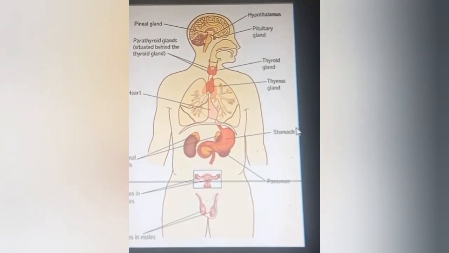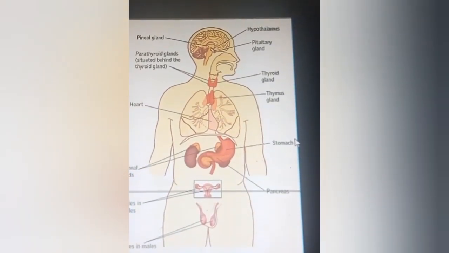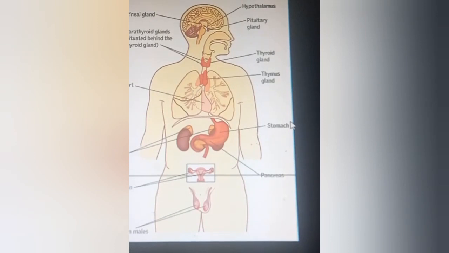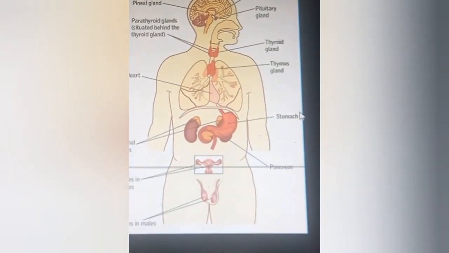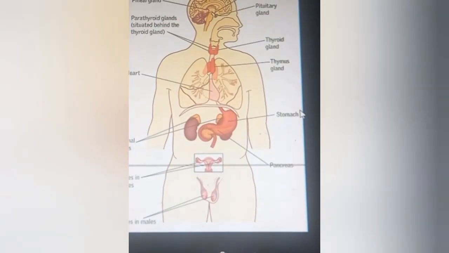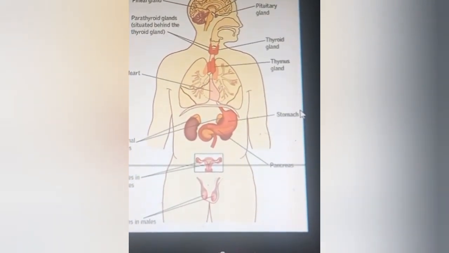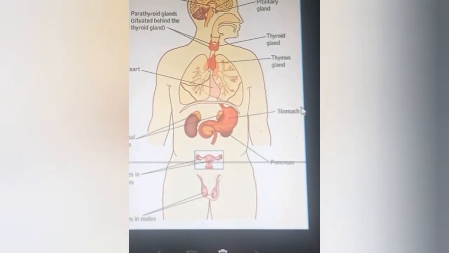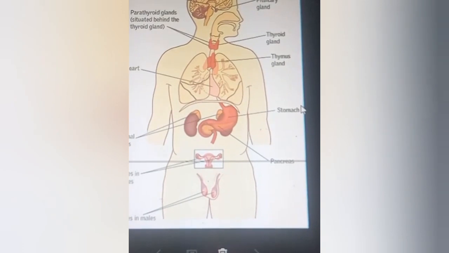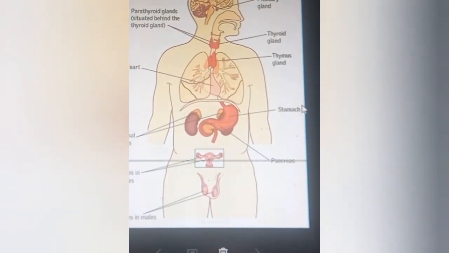It lies behind the sternum and in front of the heart and arch of the aorta. These are the important glands which secrete different hormones to maintain homeostasis in the body and other functions. But apart from these glands, some of the organs also secrete some hormones.